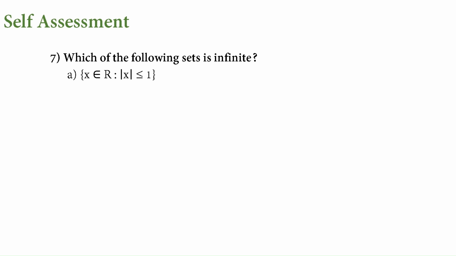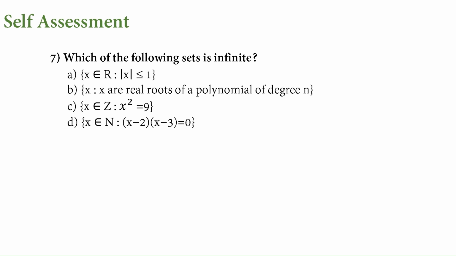Which of the following sets is finite? For real numbers, there can be more values which are less than or equal to 1. So this is infinite. And x are real roots of a polynomial of degree n. When we have degree n, it means there will be n roots only. So this is finite. X belongs to integers, x square is equal to 9. What all can satisfy this? Minus 3 and 3, which is finite again. And here the natural numbers which satisfy this equation are 2 and 3. Again we have finite. So the first one is the answer.